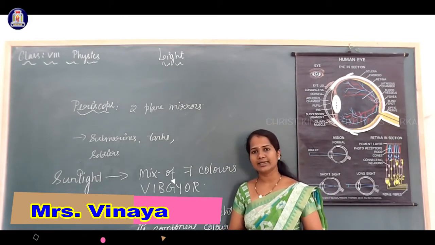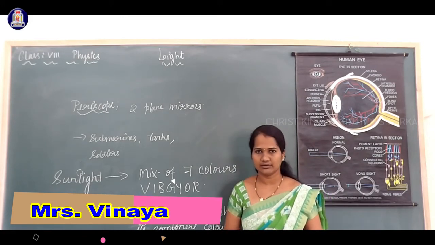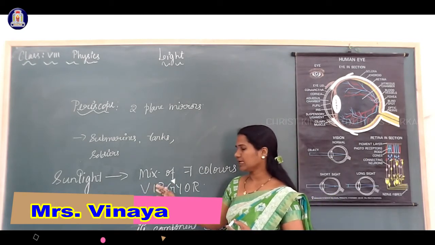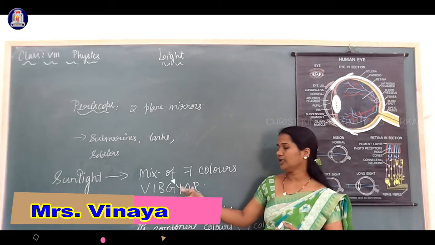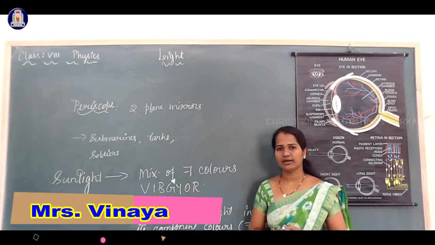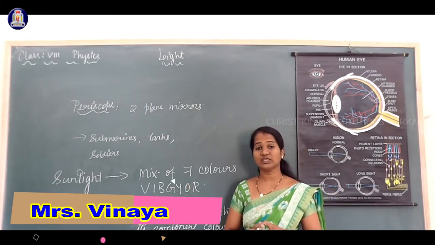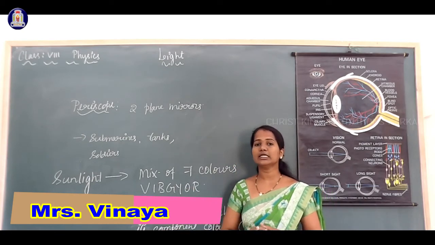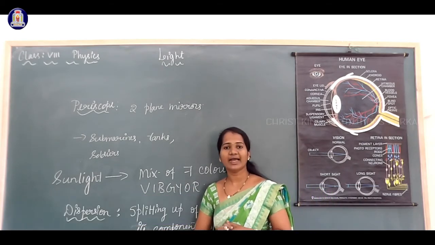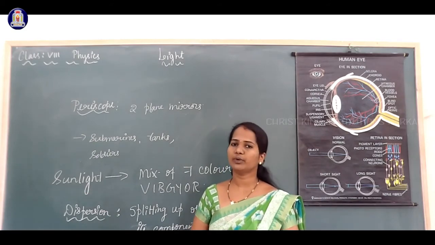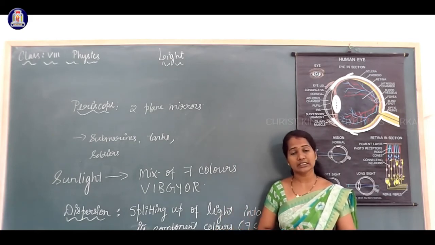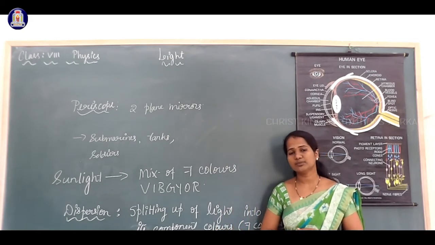Sunlight is a mixture of 7 colors. Which are these 7 colors? Violet, indigo, blue, green, yellow, orange and red. A mixture of 7 colors. So this phenomenon of splitting up of white light into its component colors, we call dispersion of light.